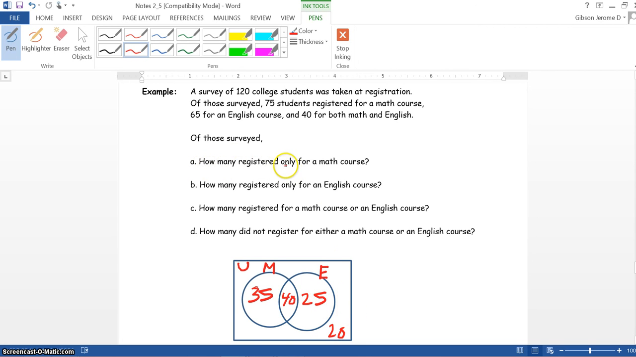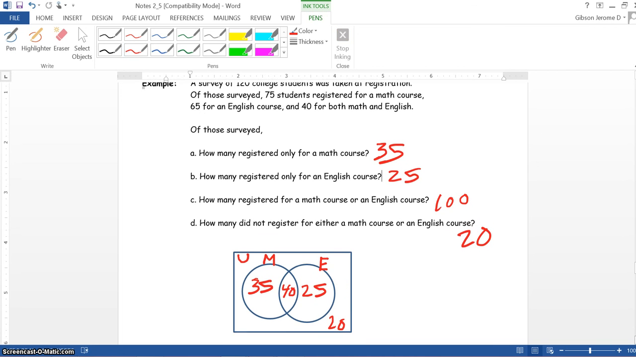So now it says how many register only for a math course. Now it said only for a math course, so that would be 35 because it doesn't include math and English. It says how many register only for an English course. We know that would be 25. It says how many register for a math course or an English course. We would add all of these together, and this would give us 100. It says how many did not register for either a math course or an English course. And we know that's the universal set, which is 20.